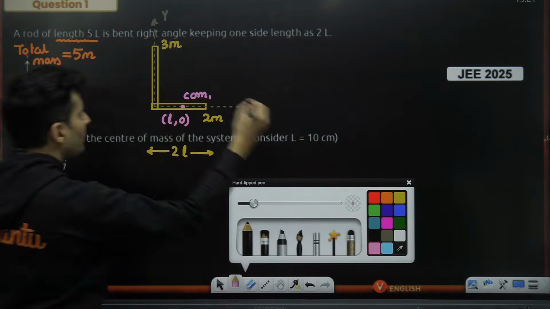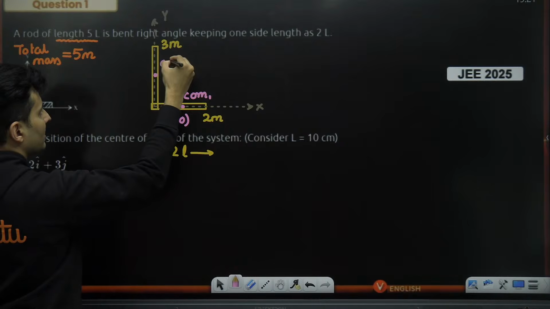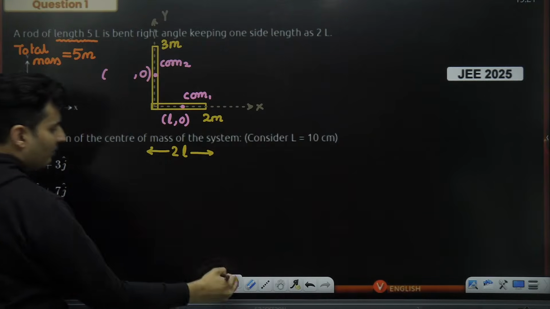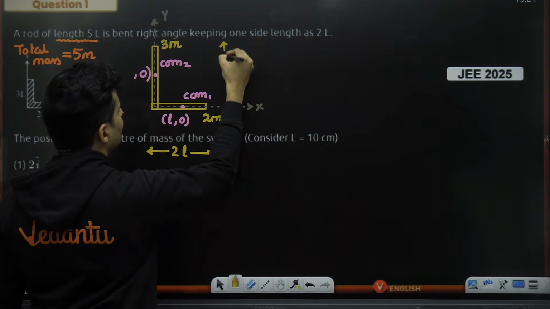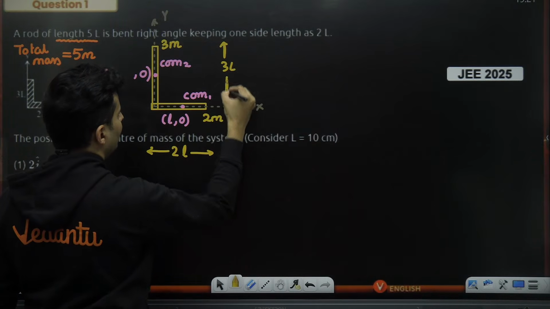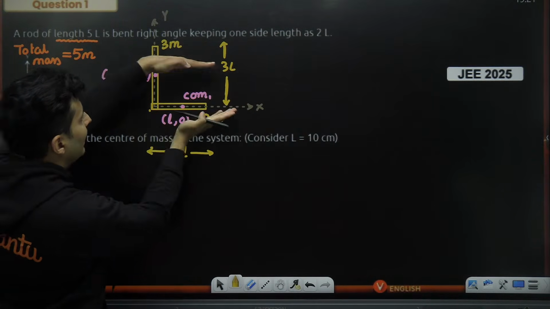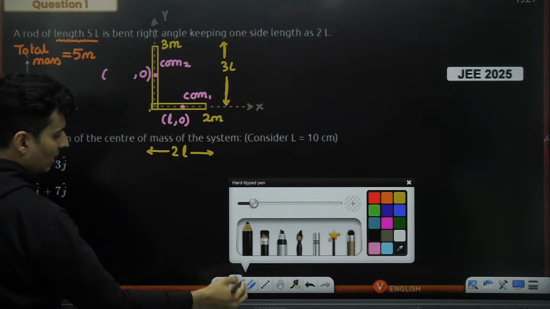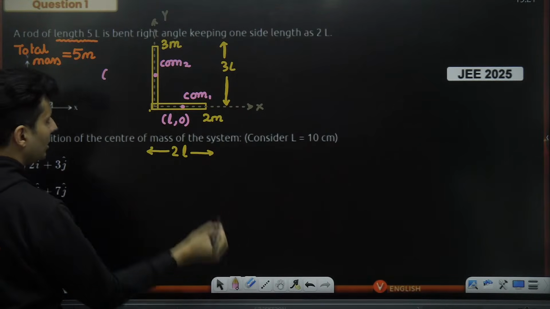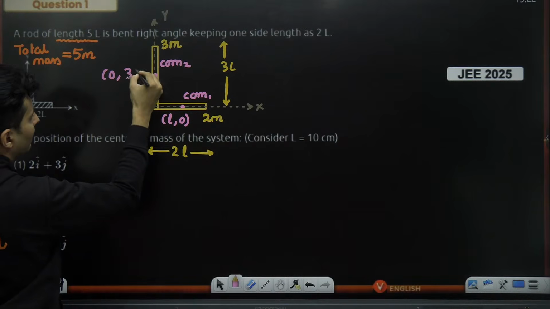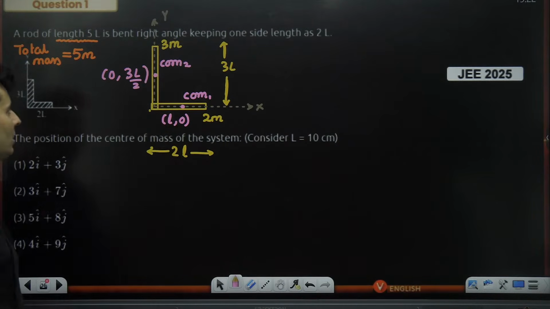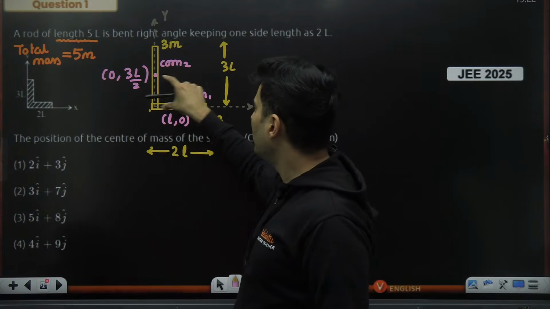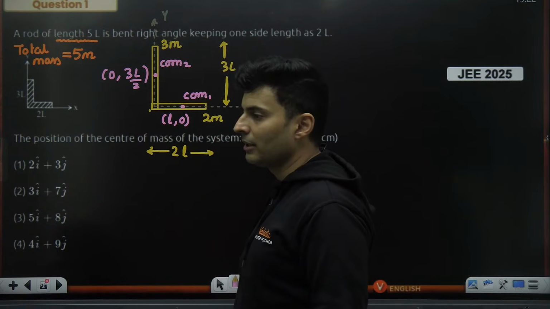Similarly, think center of mass of the second object will be here. Center of mass labeled 2. The y coordinate will be 0, of course, but since this length is 3L, the center of mass will be at a 3L by 2 distance. So this, what is it? I said y coordinate is 0. My bad. Sorry, guys. X coordinate is 0. The y coordinate will be 3L by 2. Is that okay? Just check this out. X coordinate is 0, y coordinate will be 3L's half part, exactly in the middle.